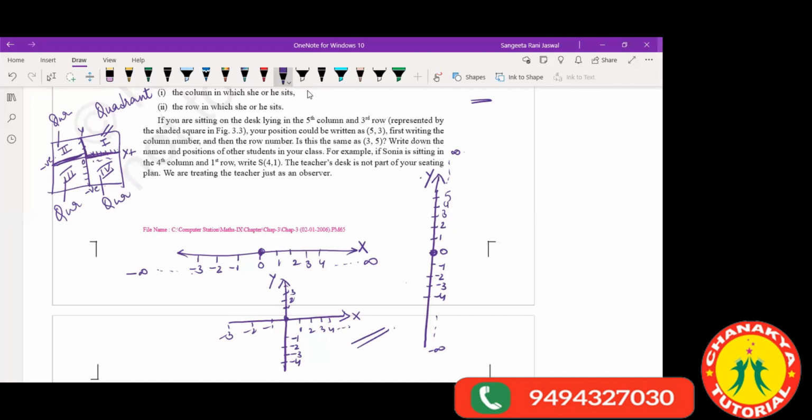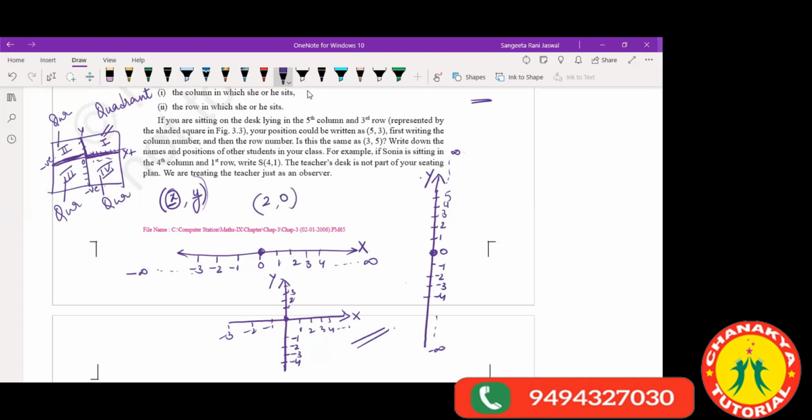Now, ma'am, how do we define that? Whenever we are writing some point, we always write it like this. In the bracket, we have one coordinate here and one here, x and y. X means the one which is shown on the x-axis. y is the one which is shown on the y-axis. Suppose I have a point, say (2, 0). Where will my (2, 0) be?